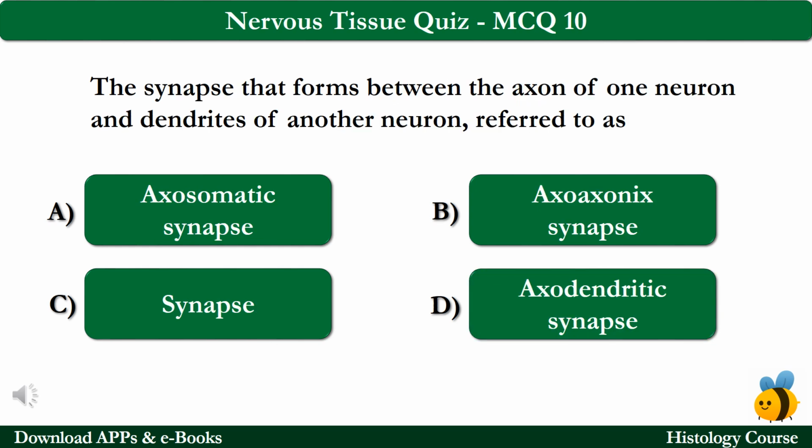MCQ number 10. The synapse that forms between the axon of one neuron and dendrites of another neuron is referred to as option A axosomatic synapse, option B exoaxonic synapse, option C synapse and option D exodendritic synapse. The correct answer is option D, which is exodendritic synapse.